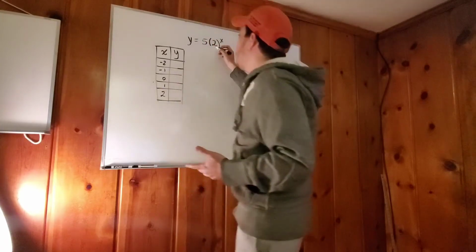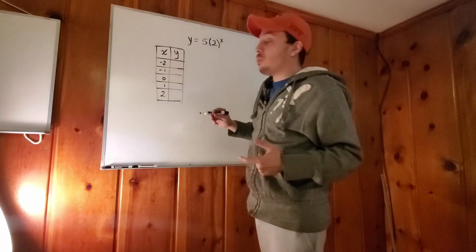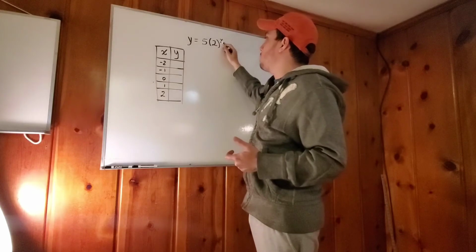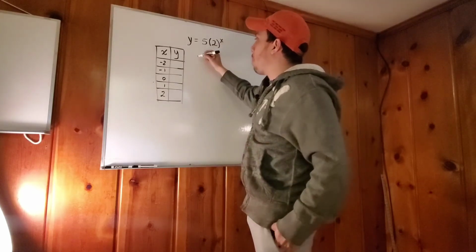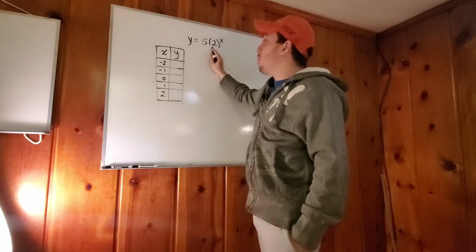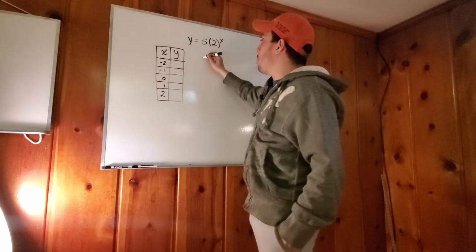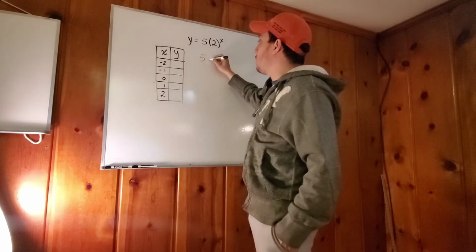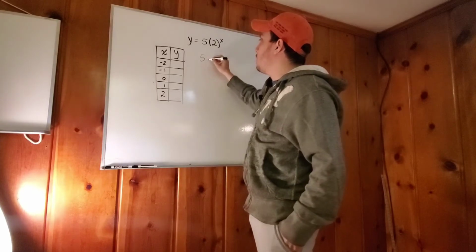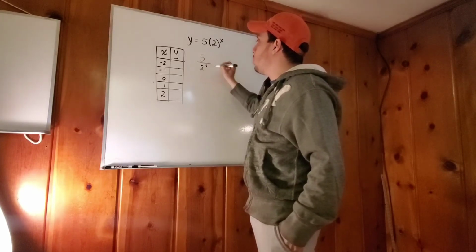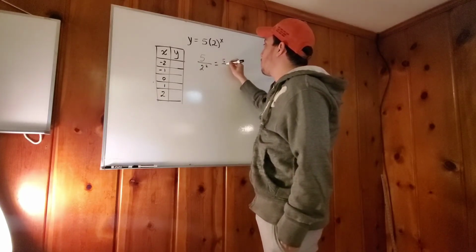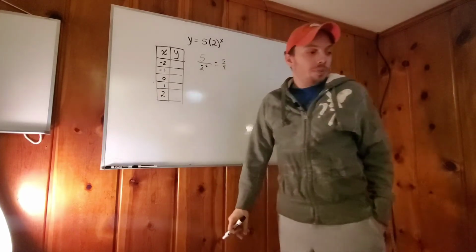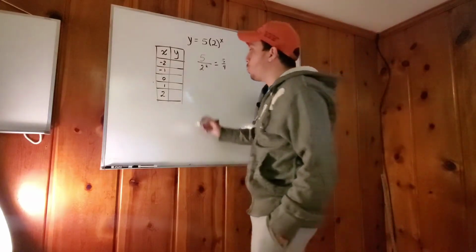When x is -2, the exponent is going to be -2, so it's going to look something like this: 5 times 2 to the -2. So it's going to be 5/4, which is the same thing as 1.25.